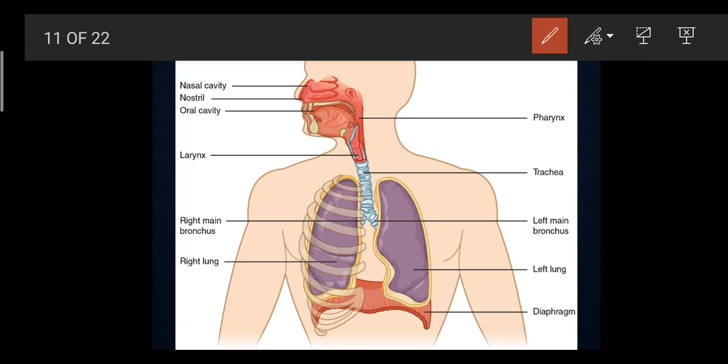So thank you students. In this lecture we have completed the different respiratory organs of humans. In the next lecture we will start and complete the remaining part. Thank you students.